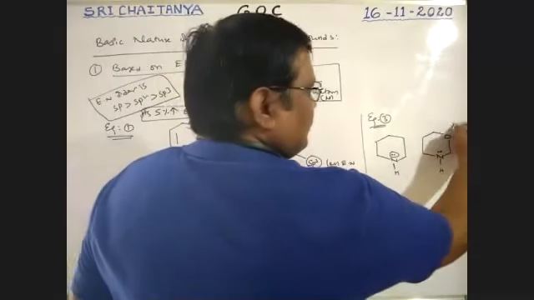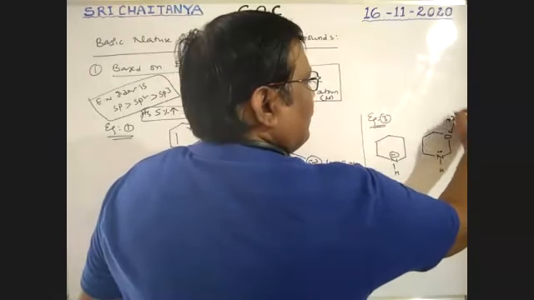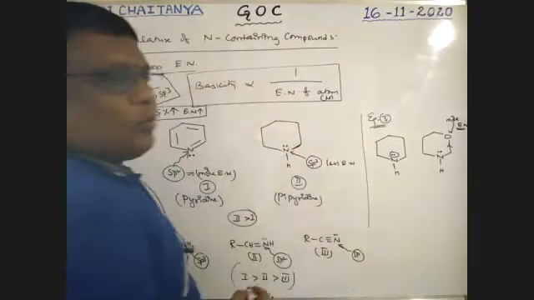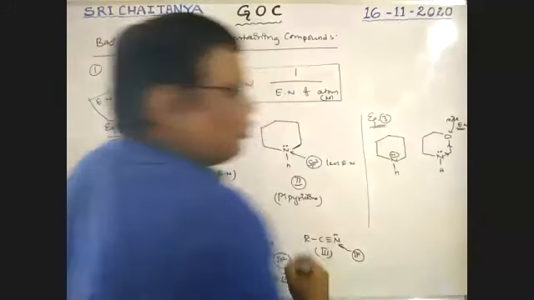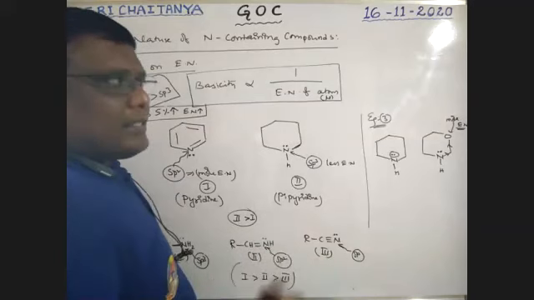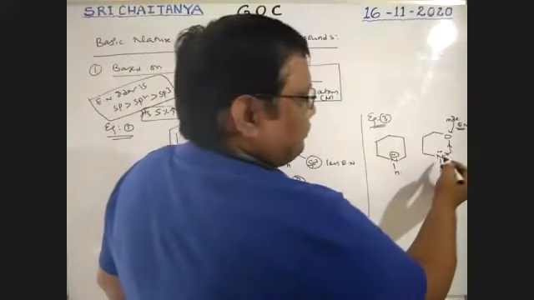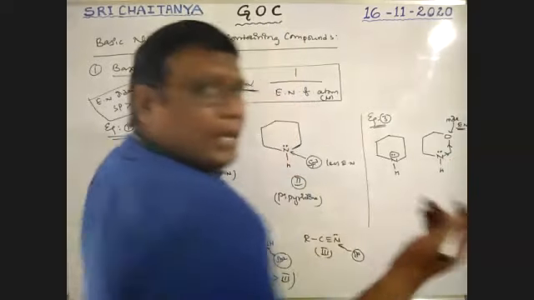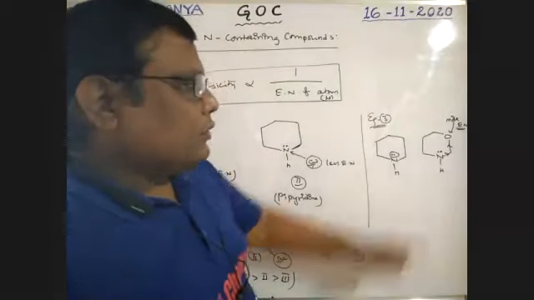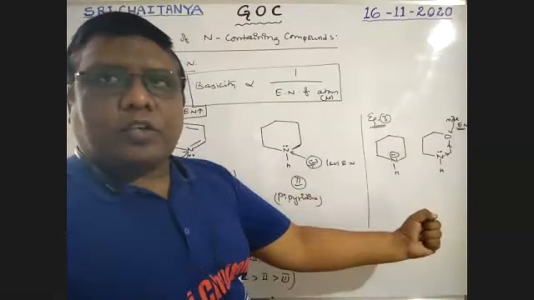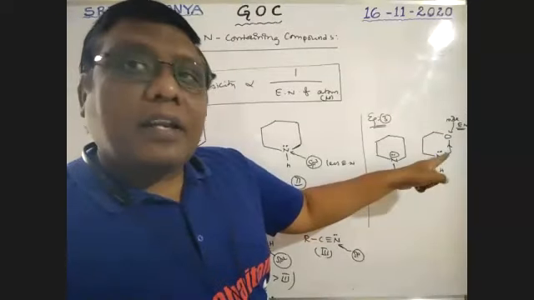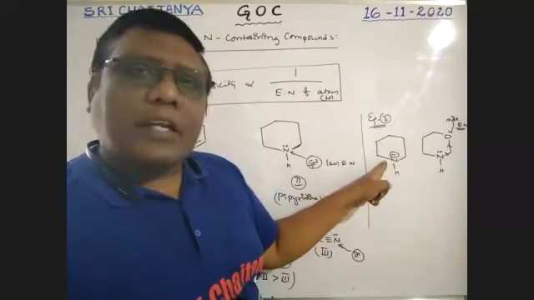It is more electronegative. That means this bond pair is strongly attracted towards that one end. Next, see here. That is why the electron density on nitrogen decreases. Therefore, this is strongly attracted towards nitrogen, so it is not free to donate that electron pair. So it has less tendency to donate an electron pair than this one.